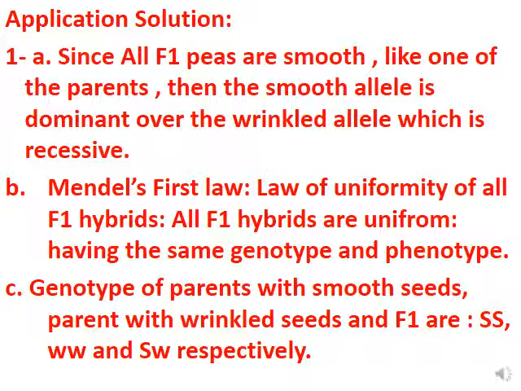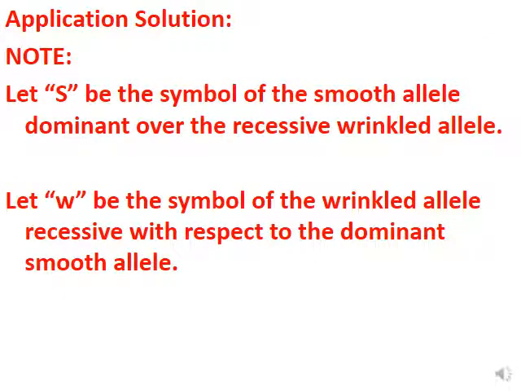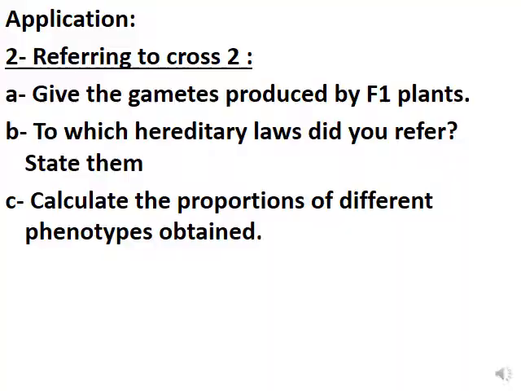The smooth parents are pure and the wrinkled parents are pure. But first we have to give the symbols. You have to give the symbols before you give the genotype. So SS for the smooth, WW for the wrinkled since the wrinkled is recessive, and the F1 are SW. Let S capital be the symbol of the smooth allele over the recessive wrinkled allele. Let W small be the symbol of the wrinkled recessive allele with respect to the dominant smooth one.